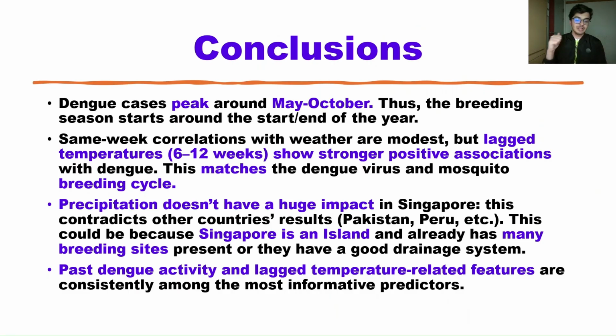So the conclusions are that dengue fever cases mostly peak around May to October. Secondly, lagged temperatures, wind speeds and precipitation from 6 to 12 weeks ago have higher positive correlations with dengue fever cases, and this builds on top of the breeding cycle of the dengue virus and the mosquitoes. Precipitation does not have a huge impact in Singapore, and this contradicts other countries' results. This could be because Singapore is an island and already has many breeding sites present, or because it has a really good drainage system. And lastly, past dengue activity and lagged temperature-related features are consistently among the most important predictors.